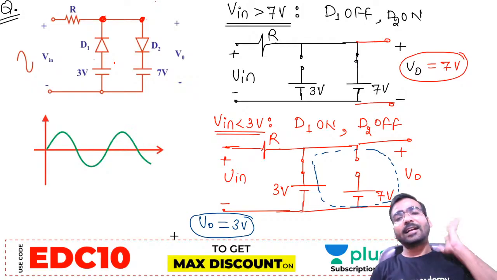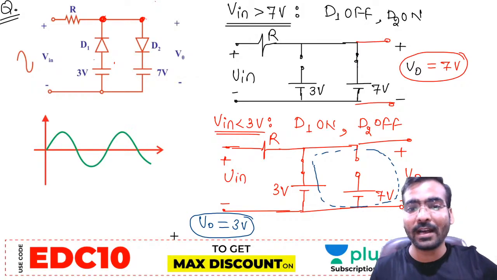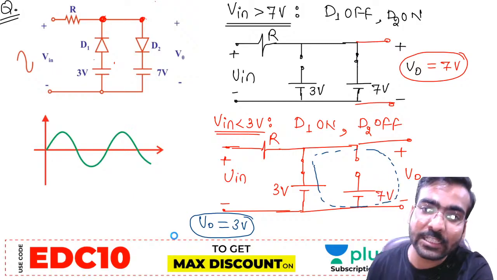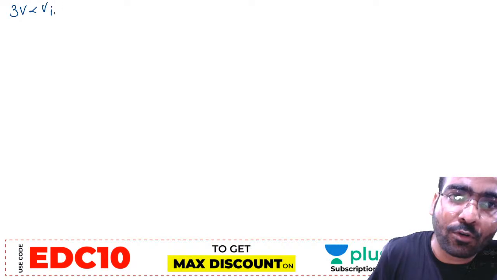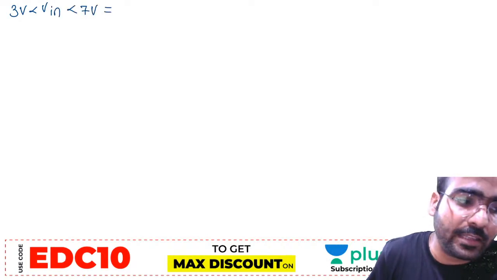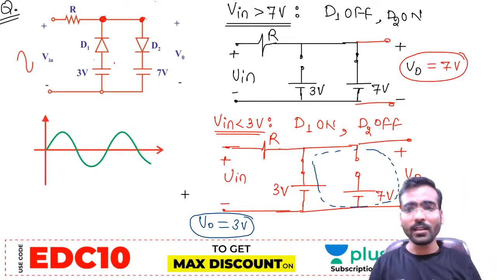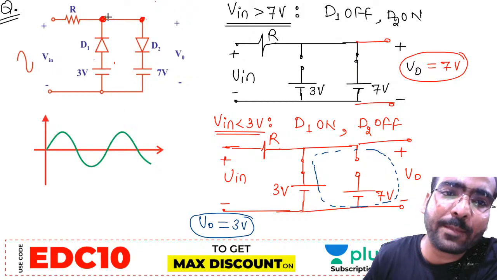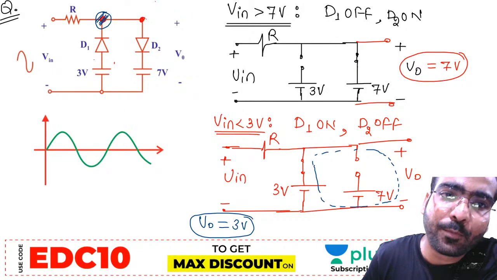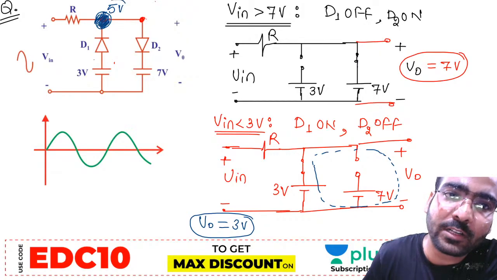Now, what is the third condition that we can have? Input less than 3 is over, and input greater than 7 is over. Now let us take when the input voltage is between 3 and 7. When the input voltage is above 3 volt and less than 7 volt, what will happen in the circuit? Suppose some 5 volt is coming here.